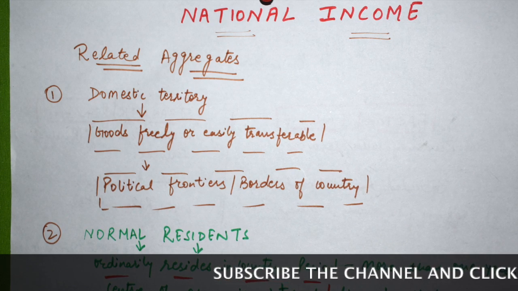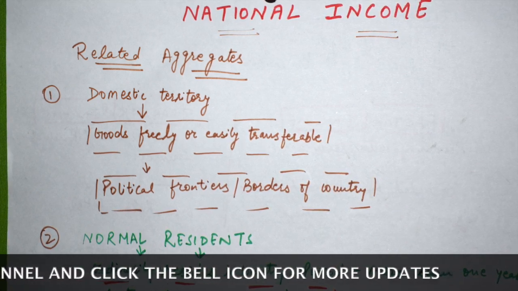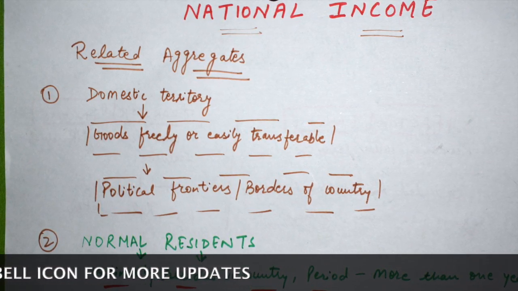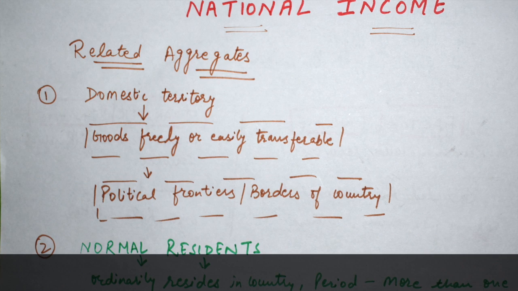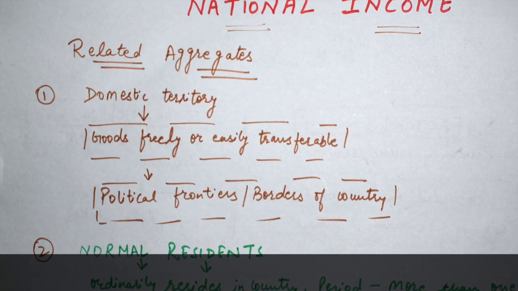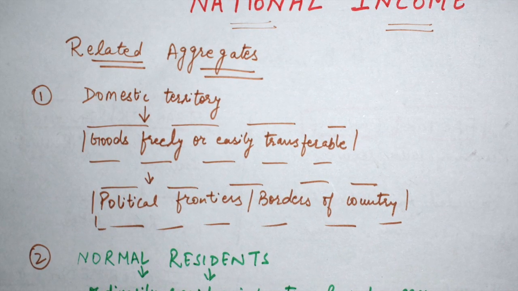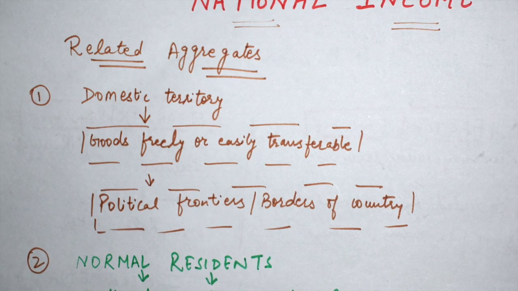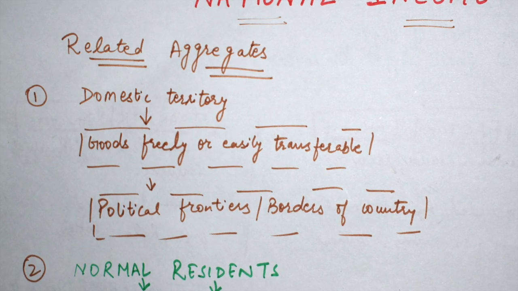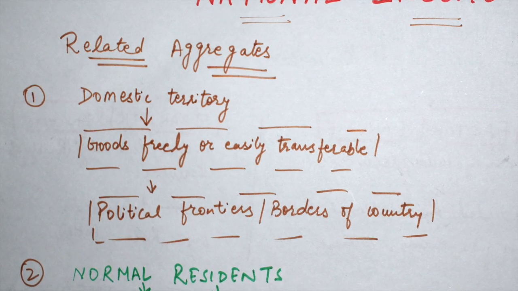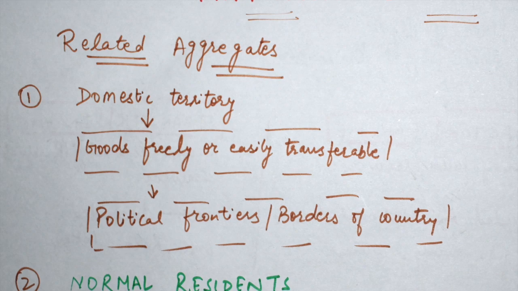Let me take an example over here. For example, Air India. Air India is an Indian based company. If it is traveling abroad, the territory of that particular company is India only. If it is traveling from India to US, the revenue generated from that particular event will be part of the national income of India. And side by side, if Air India is traveling between Malaysia and Bangkok, still the revenue generated from that particular event will also be involved in the national income of India, because Air India is an Indian based company.